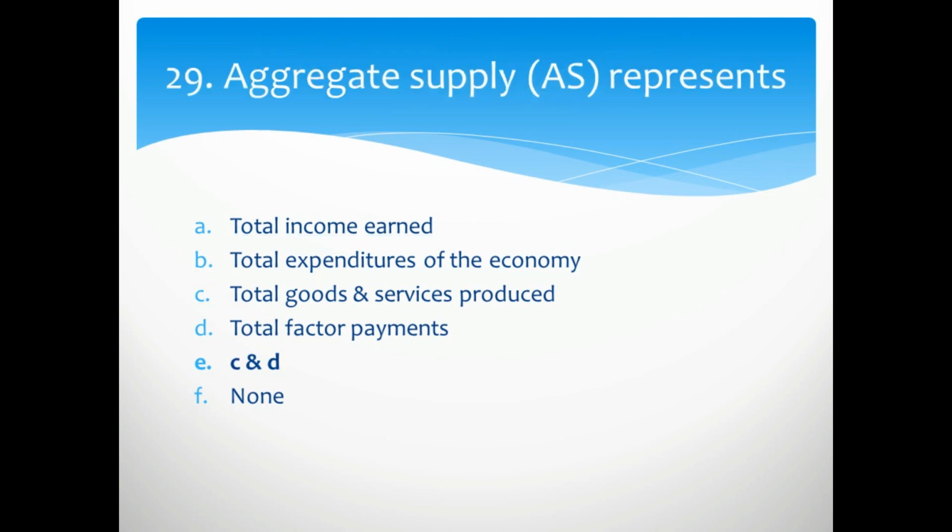Aggregate supply represent which characteristics? E option is the right one, C and D. And C and D, what is C and D? That is total goods and services produced and the total factor payments. These two are included in the aggregate supply of an economy.